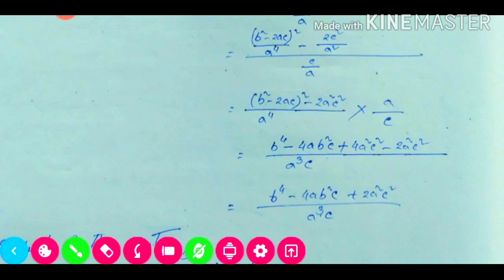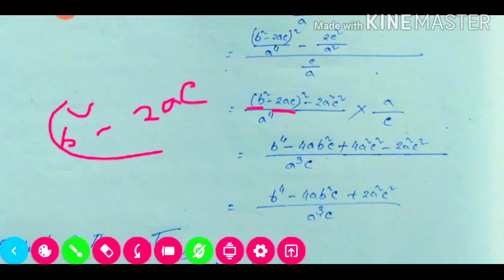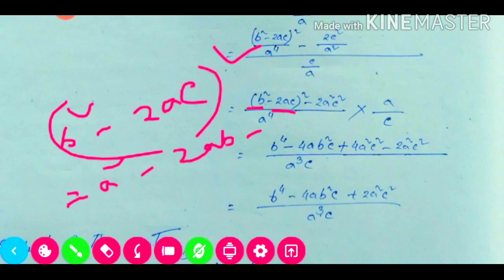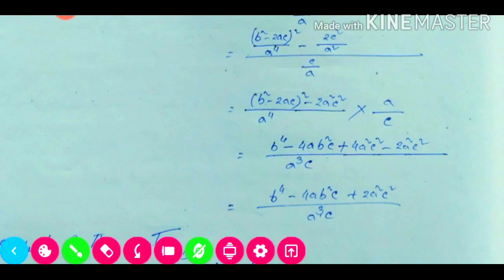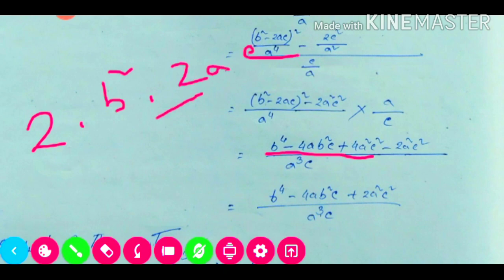So this portion formula we will break now. It is our a, this one is our b. So we need to apply the a minus b formula here. So here a is equal to b square and b is equal to 2ac. So if we apply the formula, it is a square minus twice ab plus b square. Here we are applying this formula up to this much, you will see. So a square will be b square whole square, so it will be b4, minus 2 into a into b, so it will be 2 into 2, 4 a b square c.